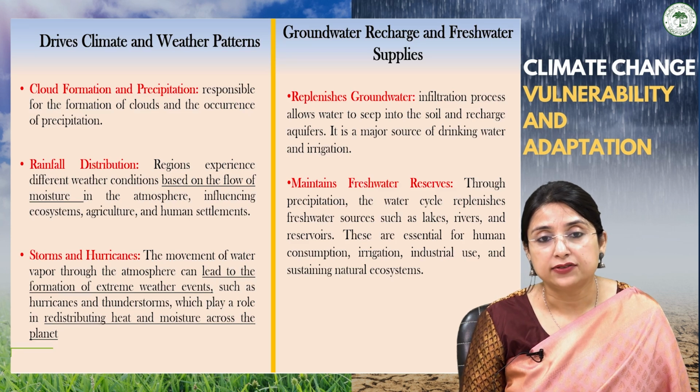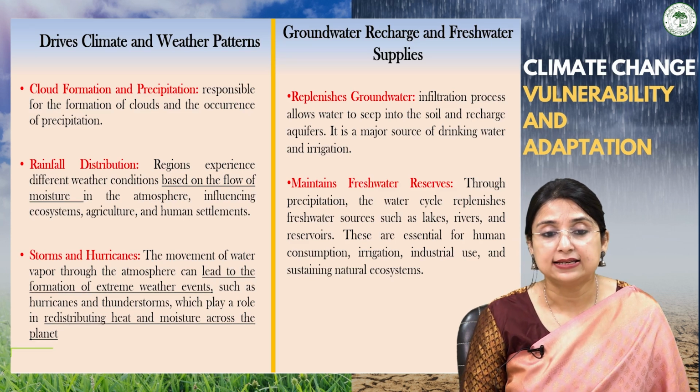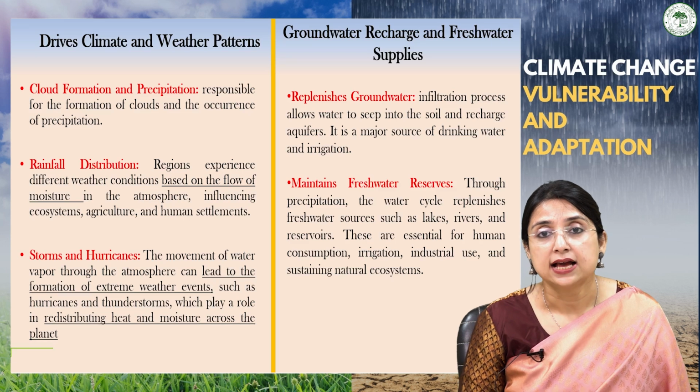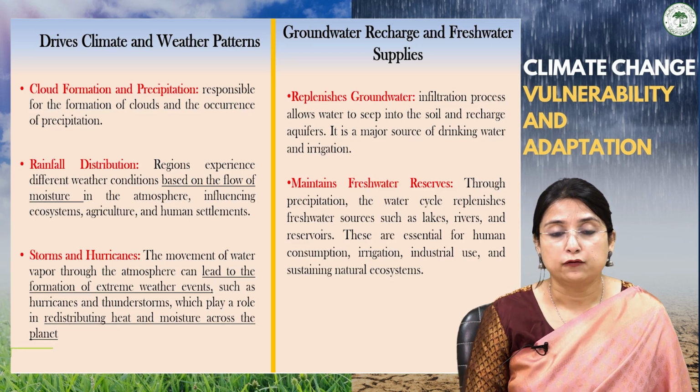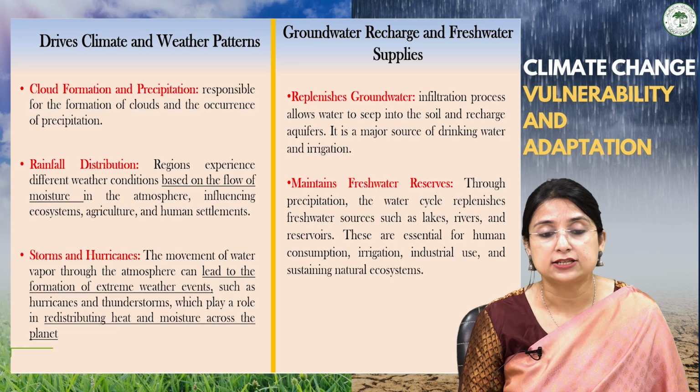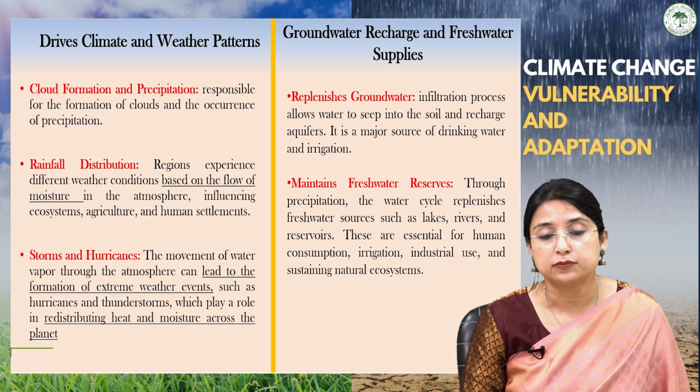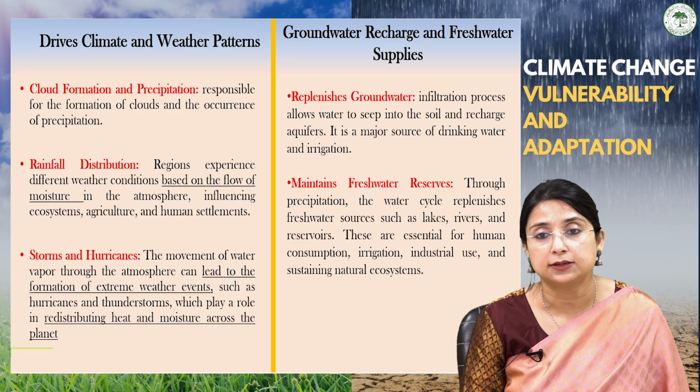It also drives the climate and weather patterns in terms of storms and hurricanes, because the movement of water vapor through the atmosphere can lead to the formation of extreme weather events such as hurricanes and thunderstorms, which play a role in redistribution of heat and moisture across the planet.